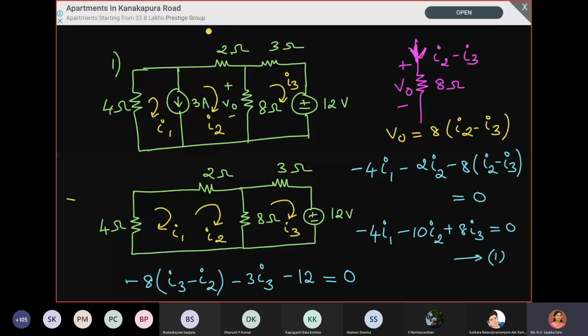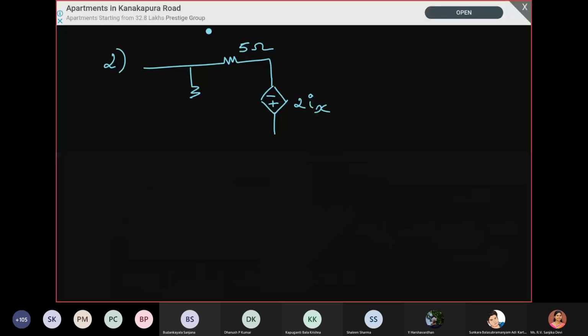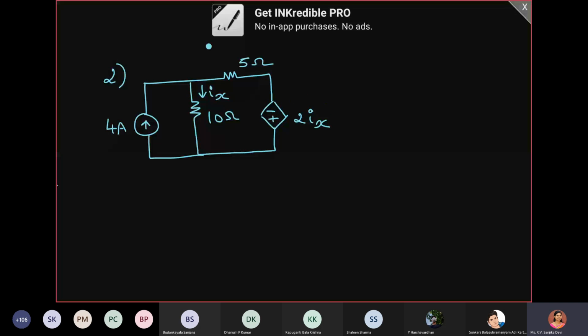Let me draw the circuit. Okay, so we have to fix the loop currents.